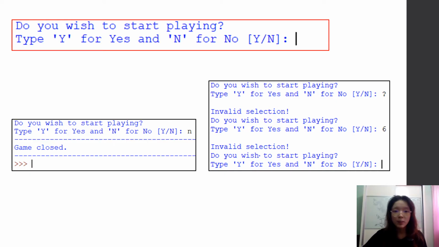This is the message that will be displayed to the player at the start of the game program. The program will ask if the player wants to start playing, and if the player enters N for no, a closing message will be displayed. If the player enters a number or a symbol, the program will display an error message and ask the player to enter their selection again.